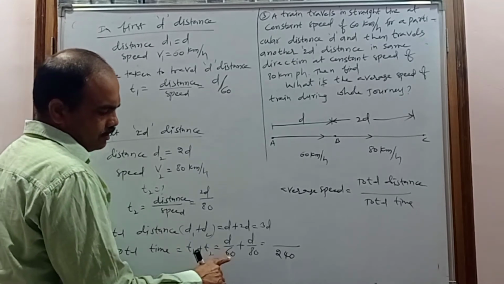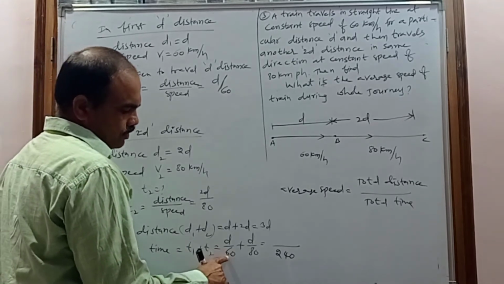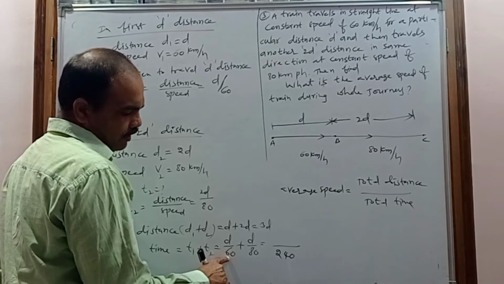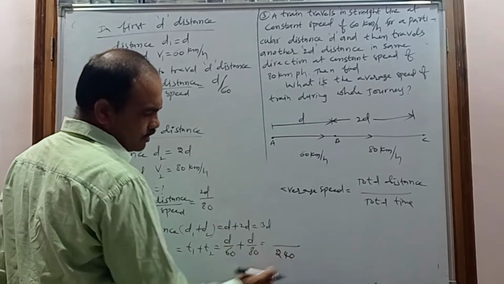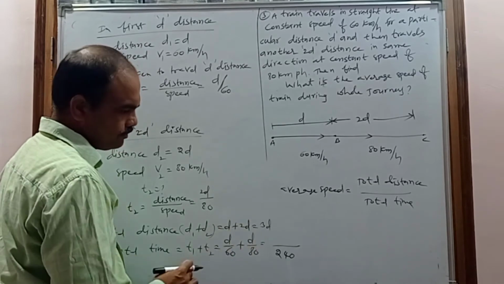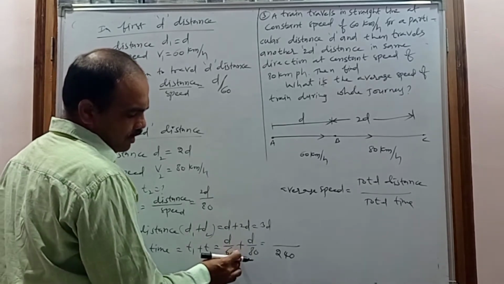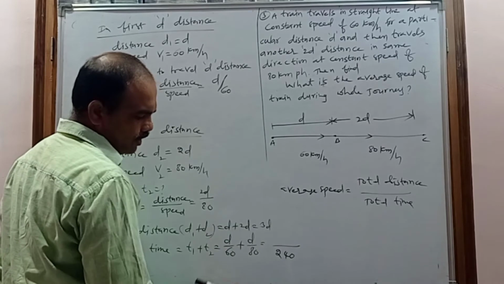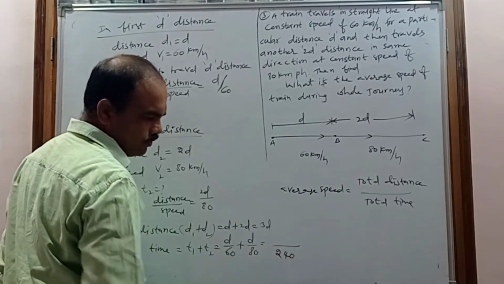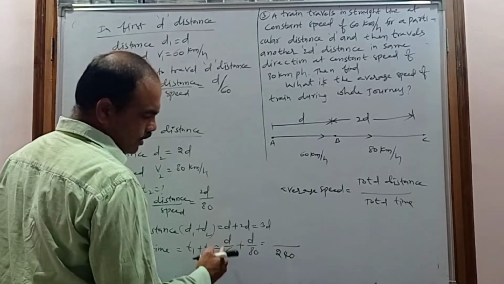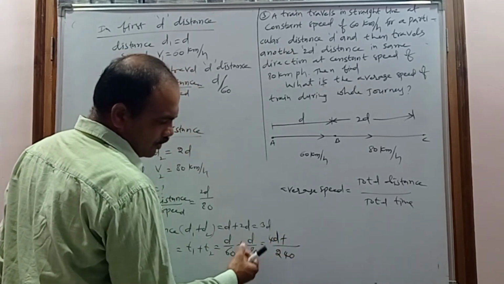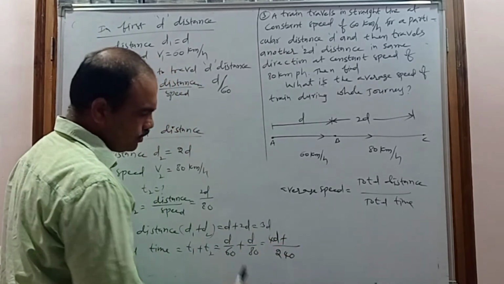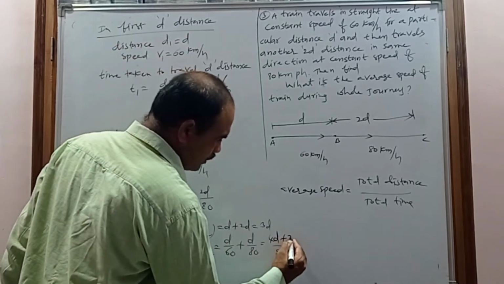So with what value is 60 multiplied to get 240? I am doing the LCM. 60 multiplied by 4 gives 240, so that is 4 into D, which is 4D. And 80 multiplied by 3 gives 240, so that is 3 into D, 3D.